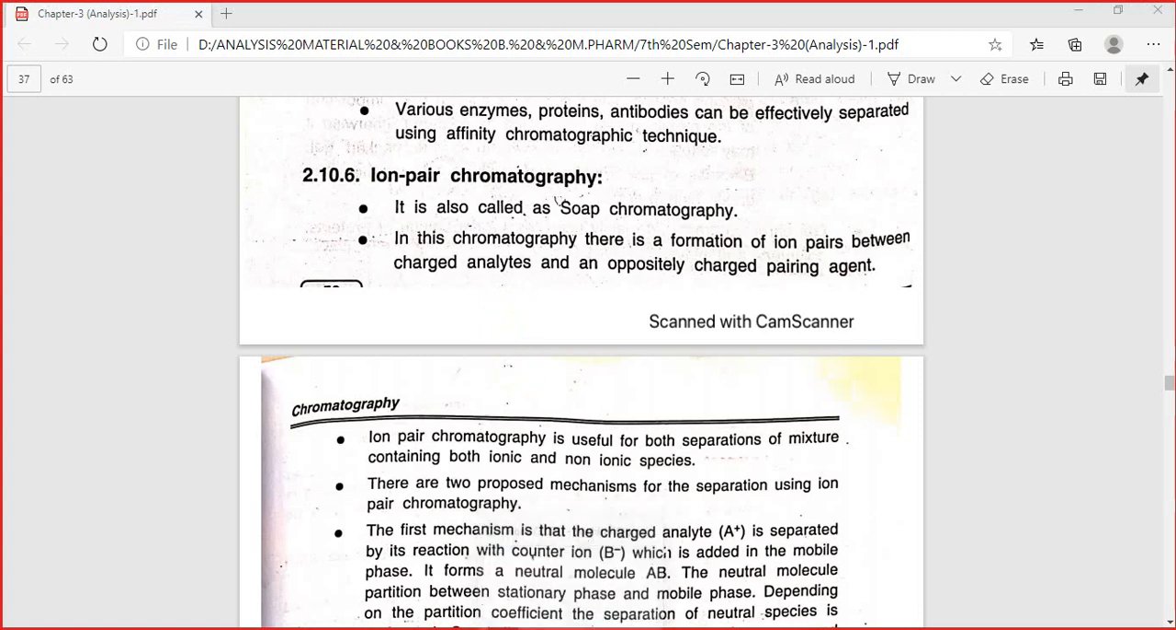In this chromatography, what is there? There is a formation of ion pairs between the charged analyte and the oppositely charged pairing agent.